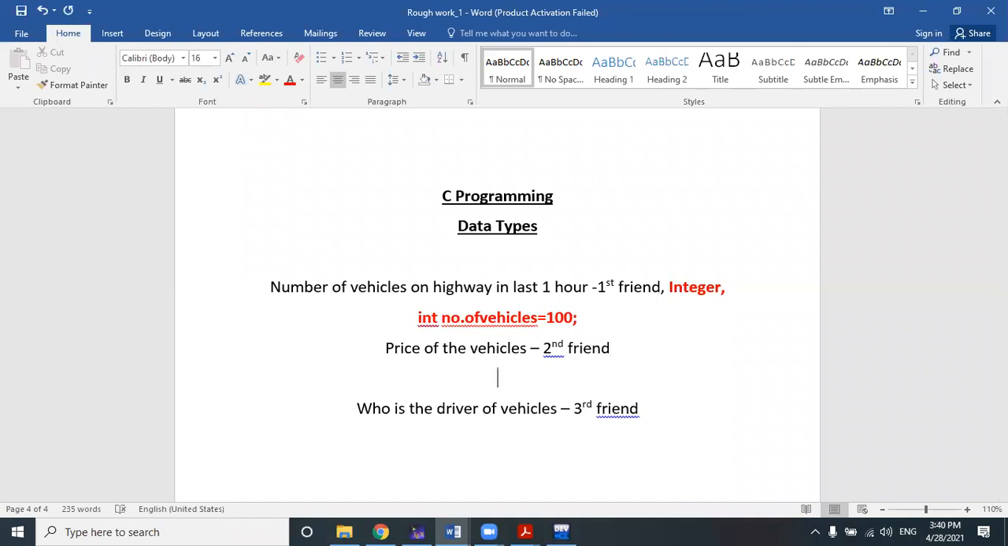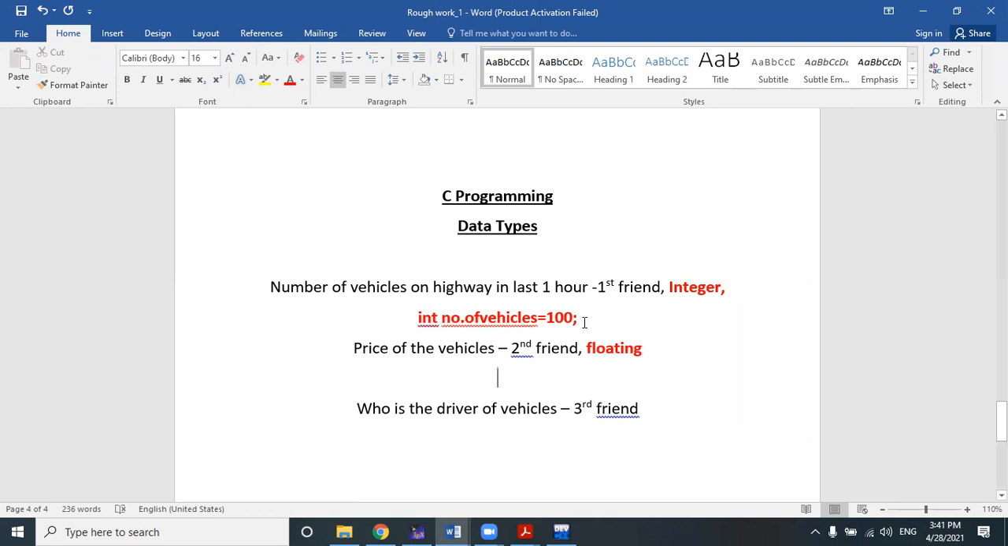Okay, fine. So now the second friend is telling that his responsibility is to observe the situation in the form of price of the vehicles, right? Now, price of the vehicles he is trying to represent in the form of float, floating. The data type that represents the price of the vehicle in C programming is known as floating. Floating means it represents numbers which have decimal points or decimal values.